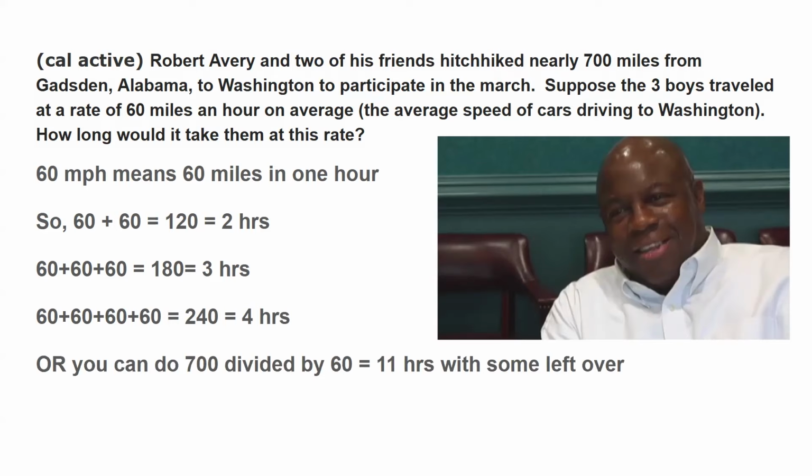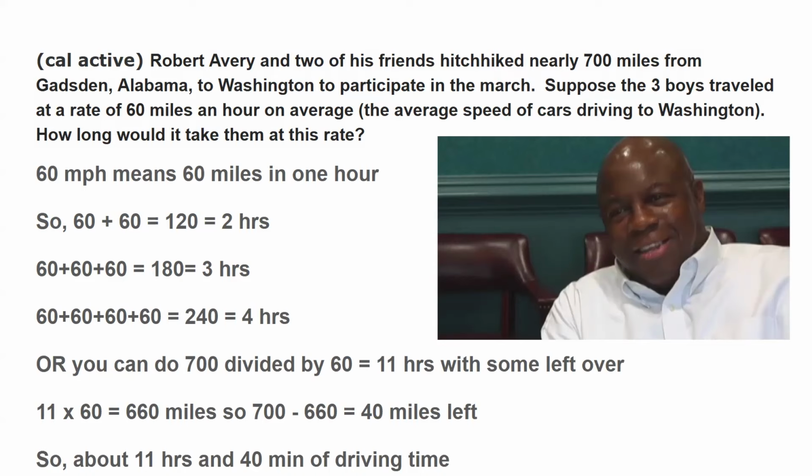Or you can just divide 700 divided by 60. And that's going to be an easier way. And that gives you 11 hours with some time left over. So if you do 11 times 60, you get 660 miles. So 700 minus 660 is 40 miles left. So it would take him 11 hours and 40 minutes of driving time to get to Washington. Obviously, it's going to be a little bit different here and there.